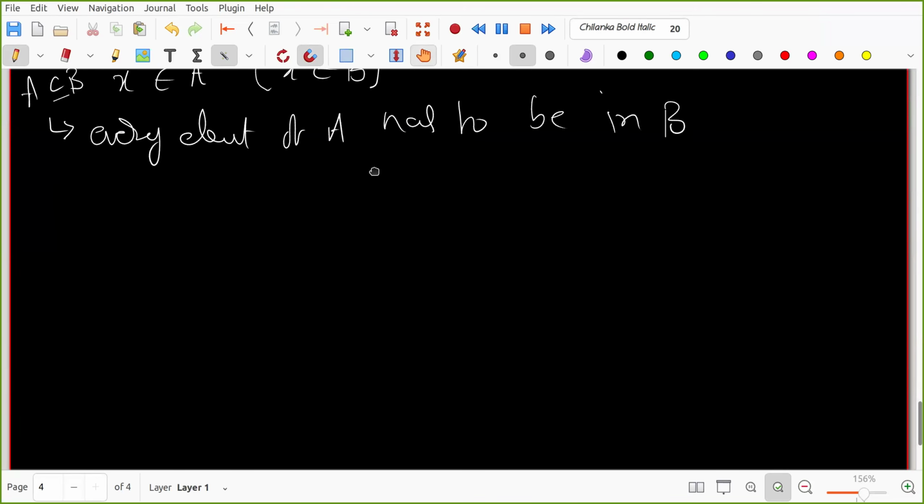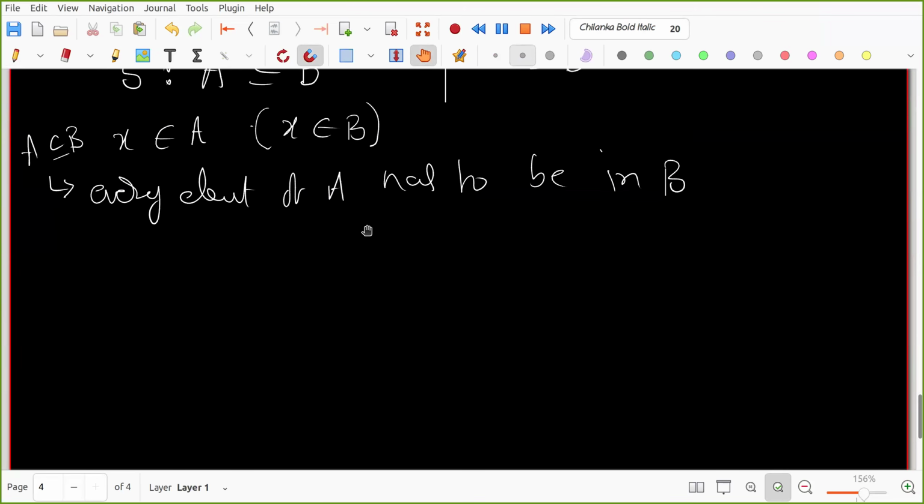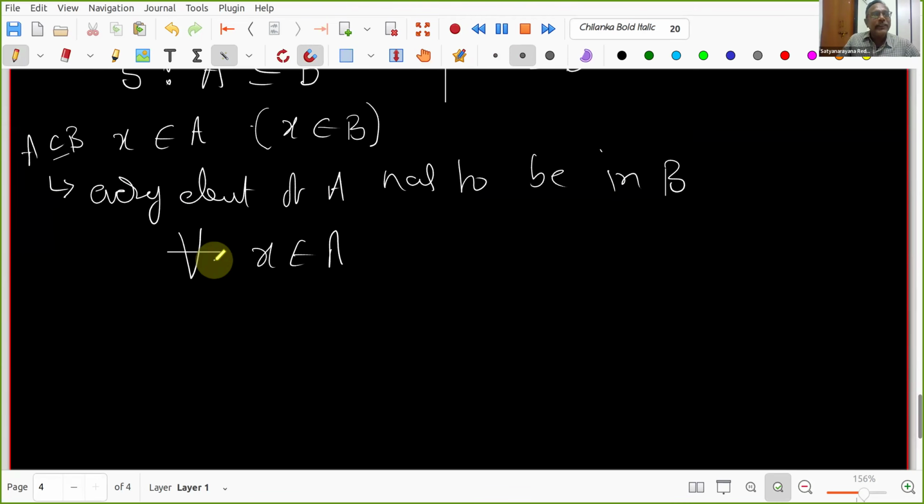Sir, for all X belongs to A such that X also belongs to B. Okay. You are saying that. So how do you write that symbol? Inverted A. Okay. Good. Given any X belongs to A, so that X belongs to B. You see that.